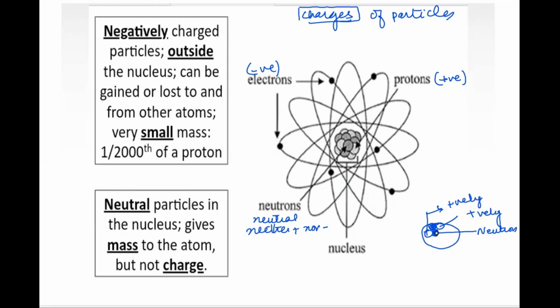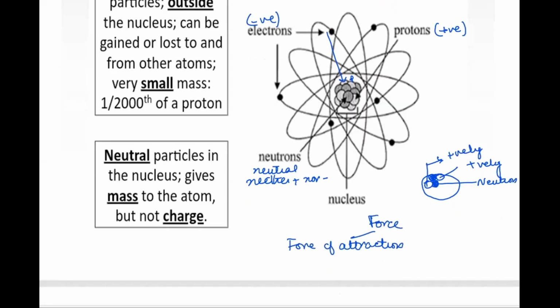Now we have the electrons, which are negatively charged. So definitely the electrons will have a force of attraction with the protons in the nucleus. So the electrons experience two kinds of forces. One is the force of attraction, which is between the electrons and the protons. And the other one is the force of repulsion, which is between same-charged particles.